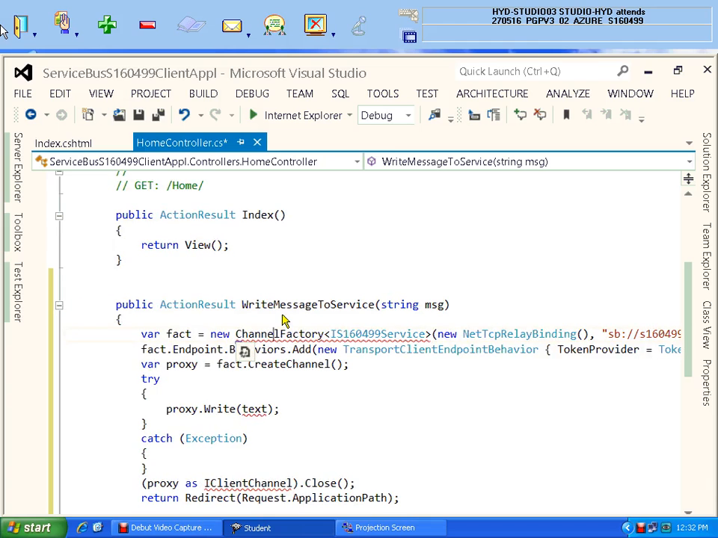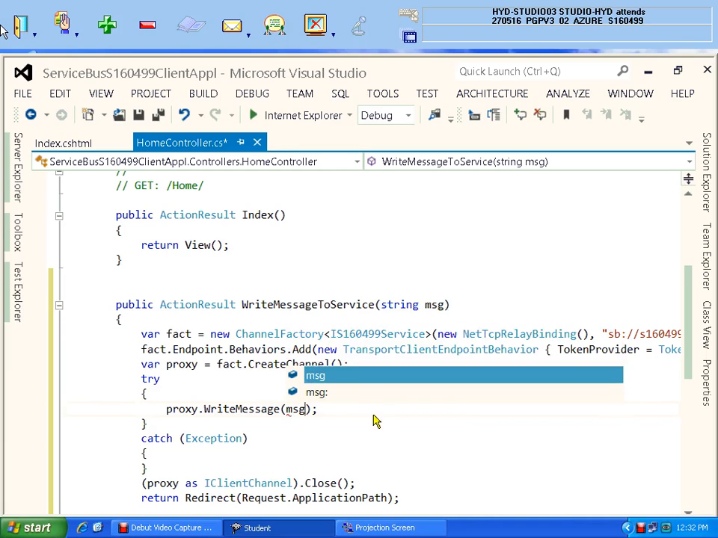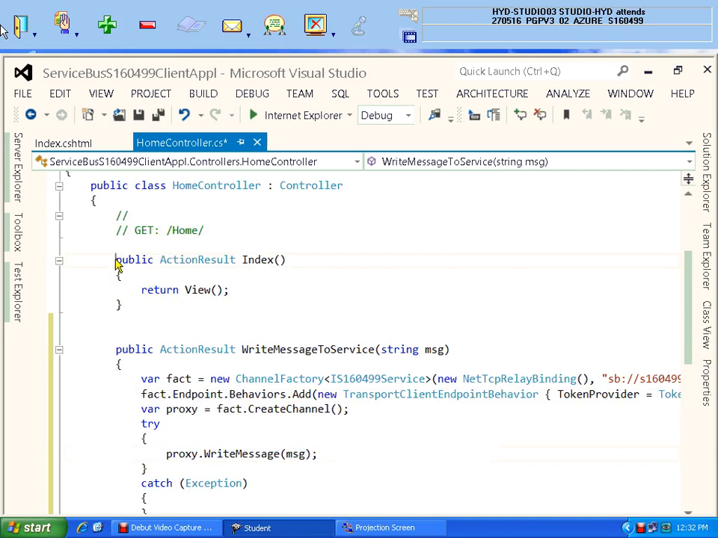Channel factory control dot system dot service model. See where else? So proxy create channel. This is what is our function name, not write message. You can check that the function name is write message and the variable name is MSG, not text, MSG that I have received. So now my question is, the index method will be executed, which should display a view that has one text box and one button.